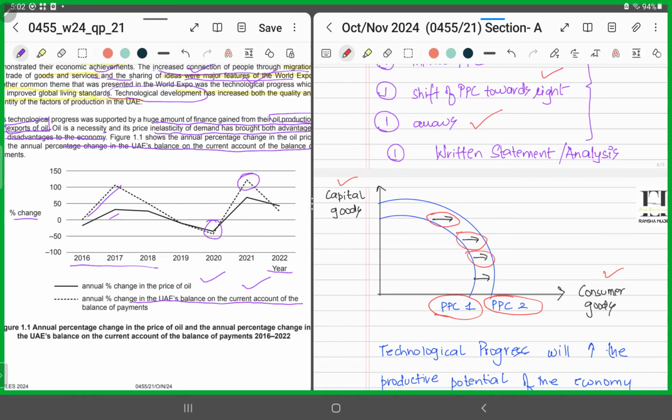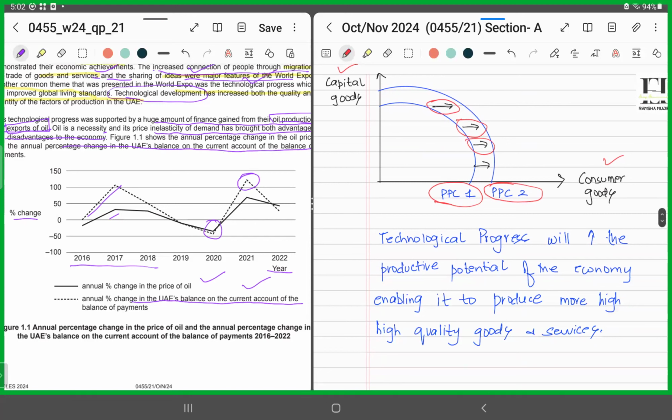And the final 5th mark is for the written statement, where you'll write that technological progress will increase the productive potential of the economy, enabling the UAE to produce more high quality goods and services. So not only the quantity, yet the quality of the goods and services is also going to be improved. Why? Because of technological progress. Get it? You've done that for 5 marks.